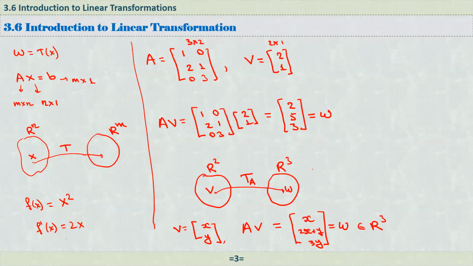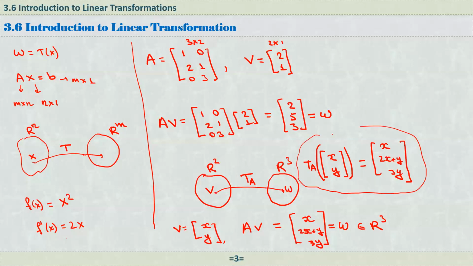So now, in more technical writing, I can write it as: here we have transformation T_A, and here we have (x, y). I can also put brackets, because the vector here is (x, 2x plus y, 3y). Okay, this is how we denote this. It's a transformation, and using this matrix A, we are taking this vector whose components are x, y, from R2, into this vector, which lives in three-dimensional space.